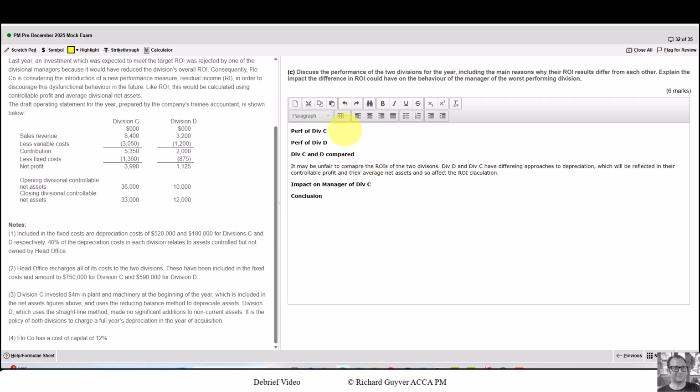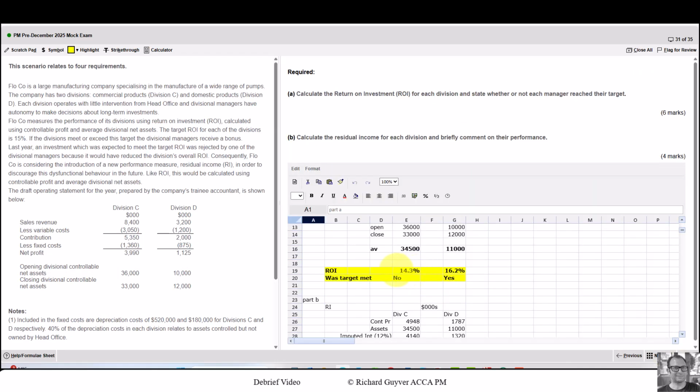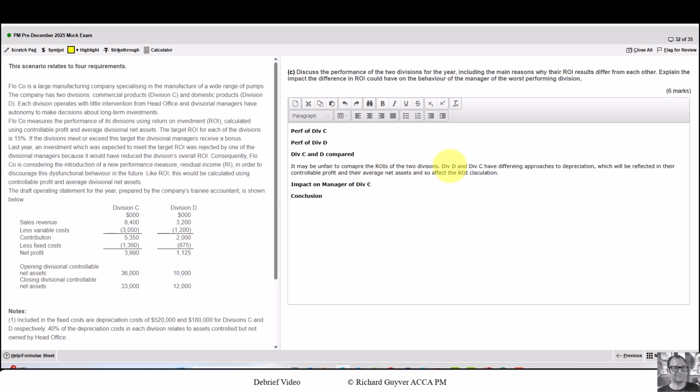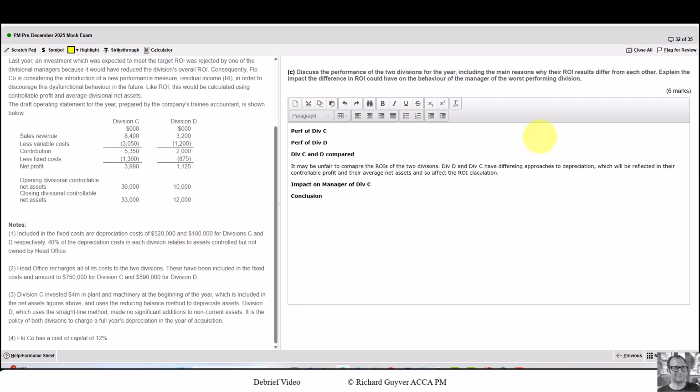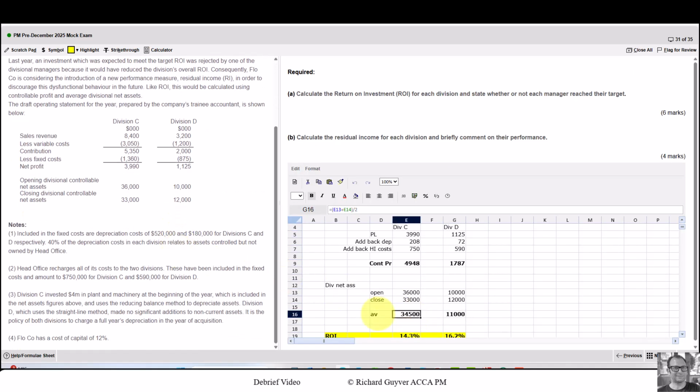So performance of Division C would be talking about it hasn't met the target, whereas when we're talking about Division D, we say it has. When we compare them, I've mentioned this, but I'm still hunting for my 6th mark, but I think there's another point we can talk about in the comparison. The other thing I'd be mentioning is that Division C has invested more recently in assets. Newer assets will drag down the ROI compared to older assets that have had more depreciation.